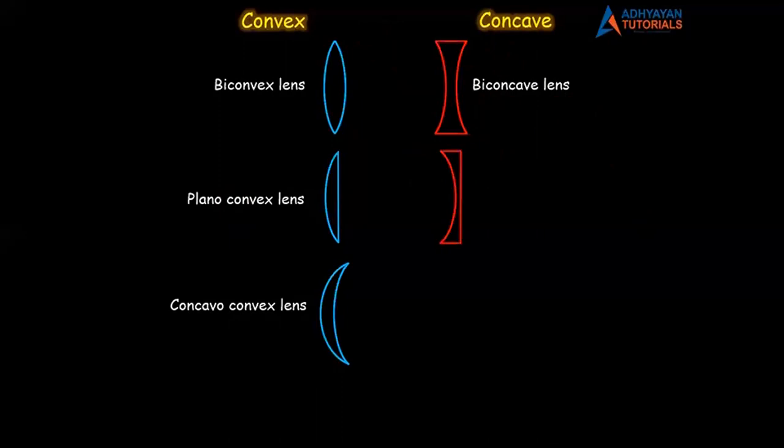One side is plane, the other side is concave. So guess, what should the name be? It is a plano-concave lens. Look at the third type.